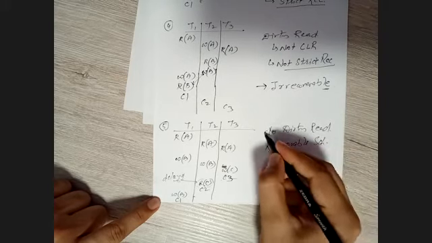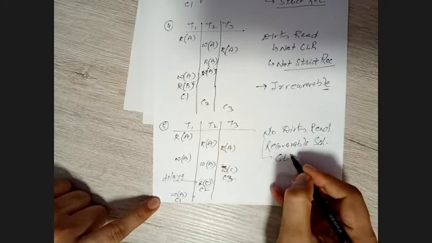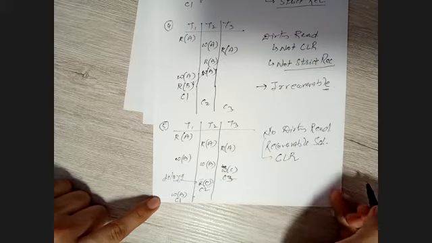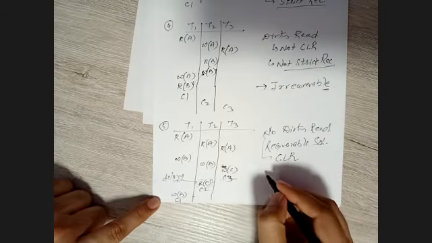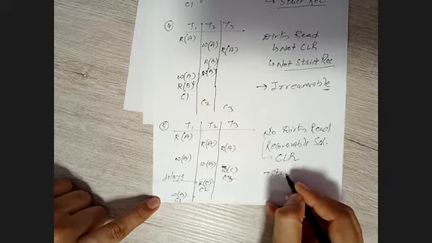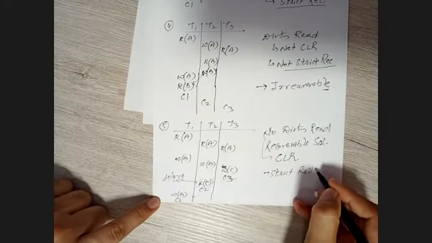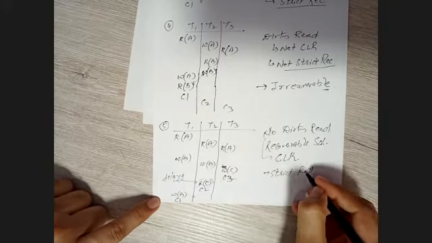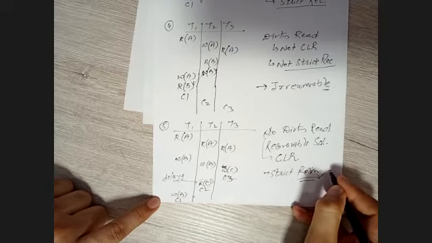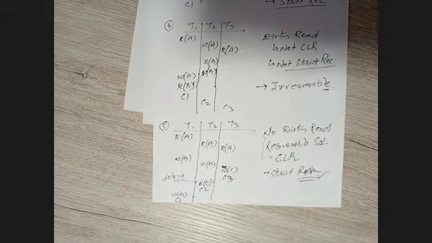Since there is no dirty read, hence it's CLR, that is cascadeless rollback. And we will see that it's even a strict recoverable schedule, right? Okay. So these are the scenarios where we have recoverable schedules, right? Okay. Hopefully you have understood.